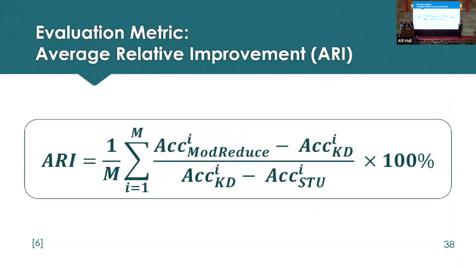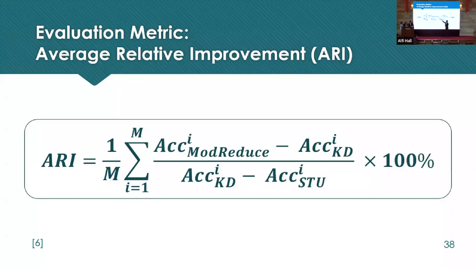First of all, our evaluation metric. For the evaluation metric, we're using a metric called average relative improvement, which was introduced by CRD in their paper and was used by SimCKD after them in order to compare to other knowledge distillation techniques. And simply, the relative improvement is, if you have, our model is called mod reduce.